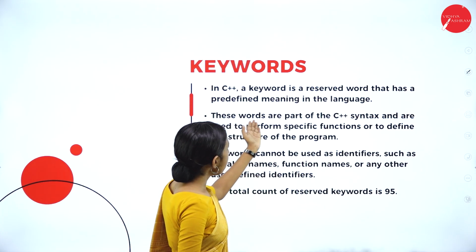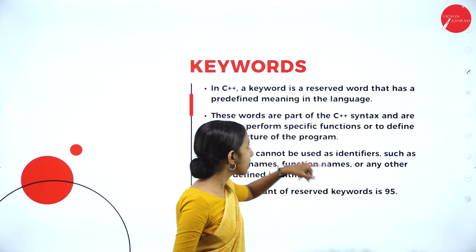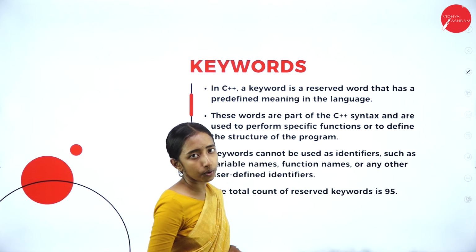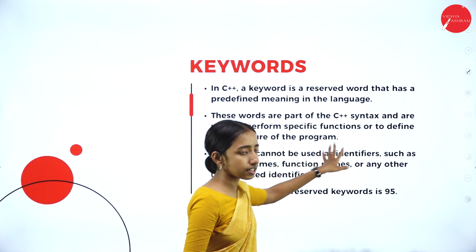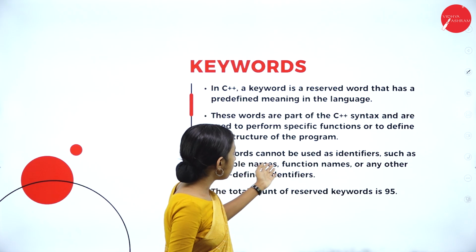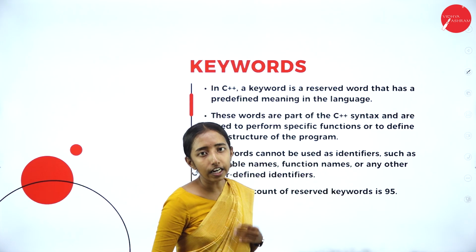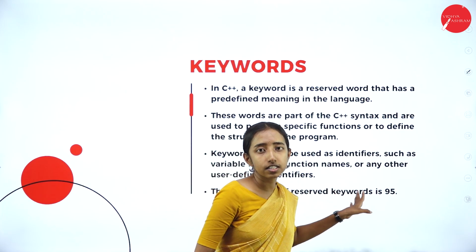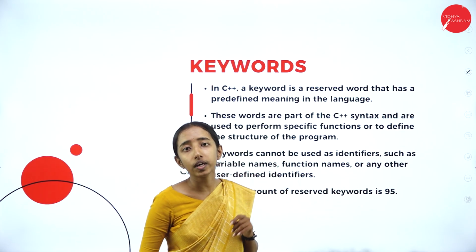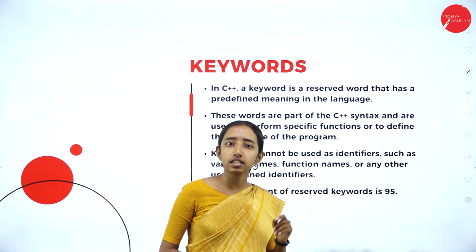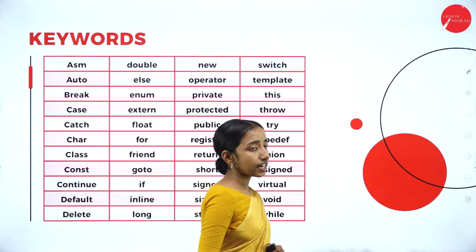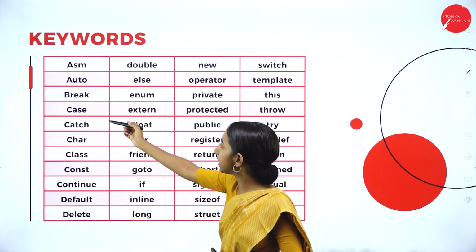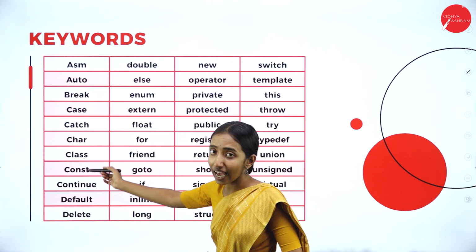Keywords are part of C++ syntax and are used to perform specific functions and define the structure of the program. Keywords cannot be used as identifiers such as variable names, function names or any other user-defined identifiers. The total count of reserved keywords in C++ is 95. So let us see the keywords we have. Here you can see double, auto, break, case, catch, char, friend, class, const.